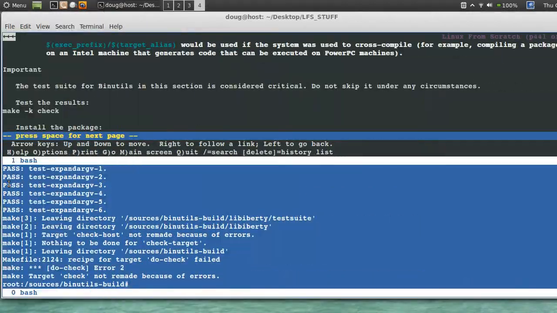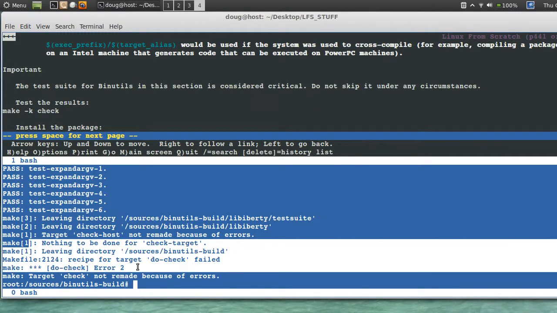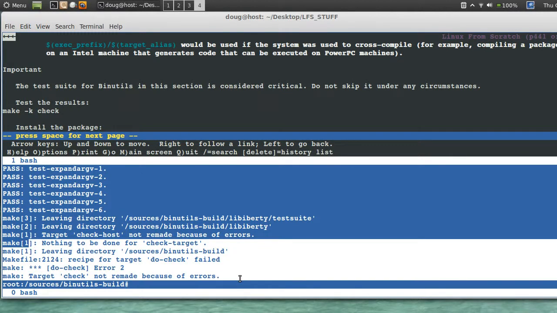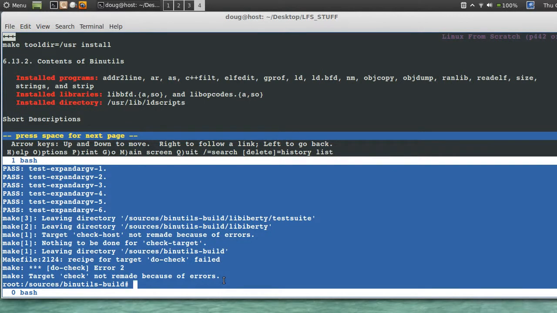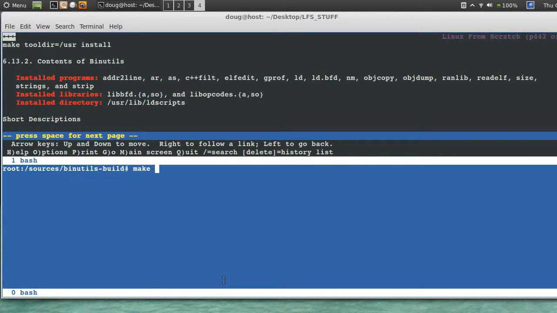Okay. So, Binutils, we did our make check. We got the same error here that we just got with the glibc, that do check failed. And I got that before. That's nothing new to me. And I can continue and I can boot without worrying about this. Make tooldir equals /usr install.